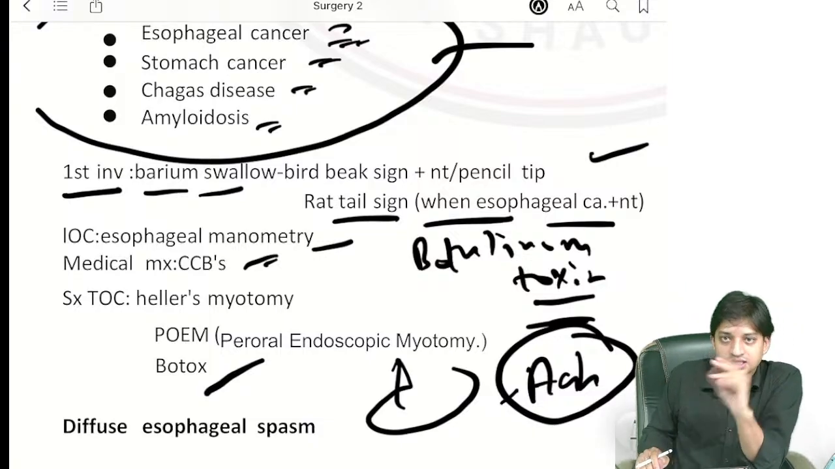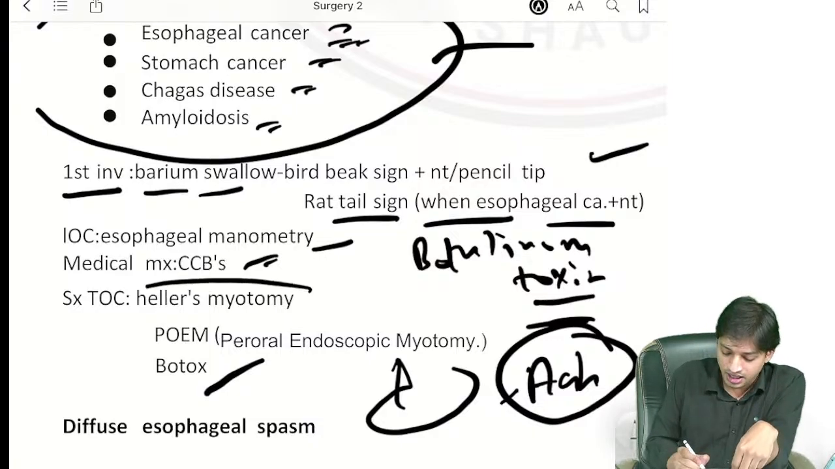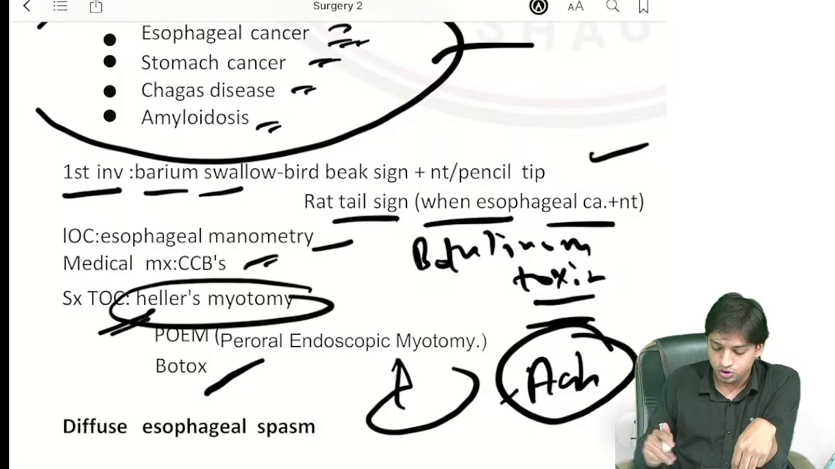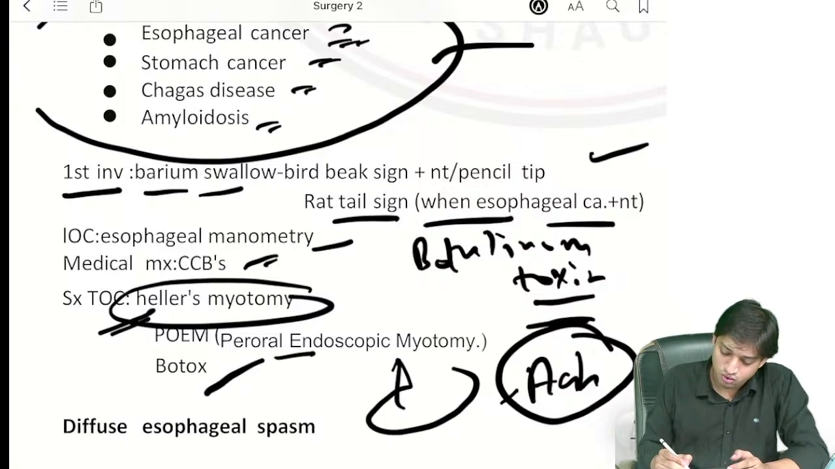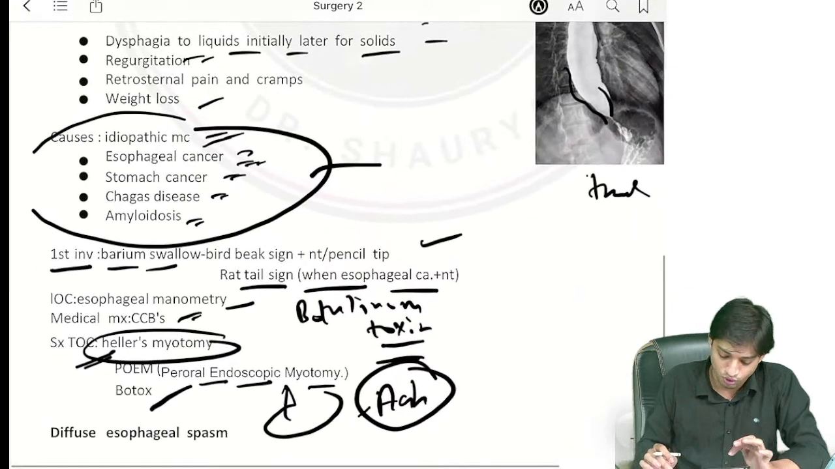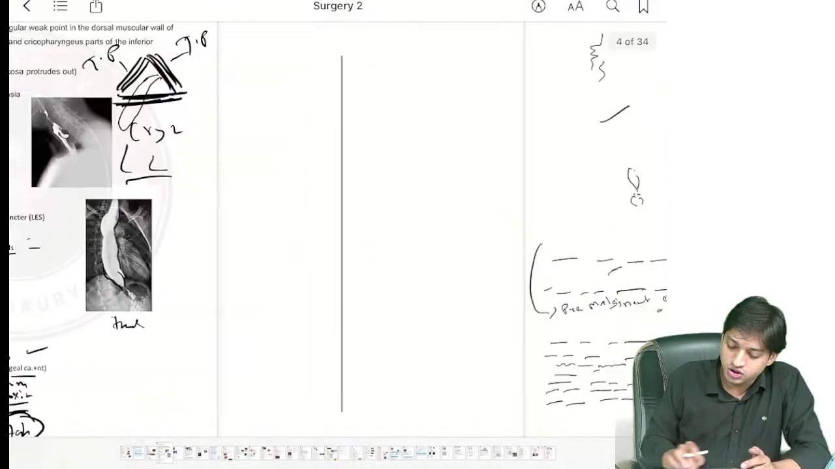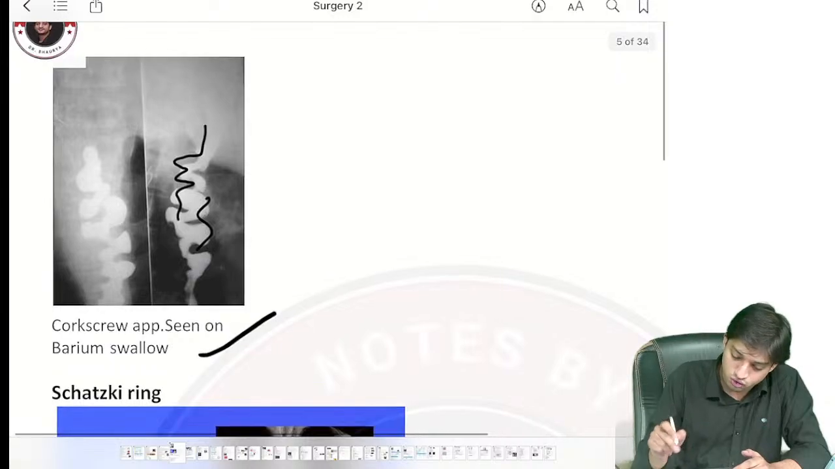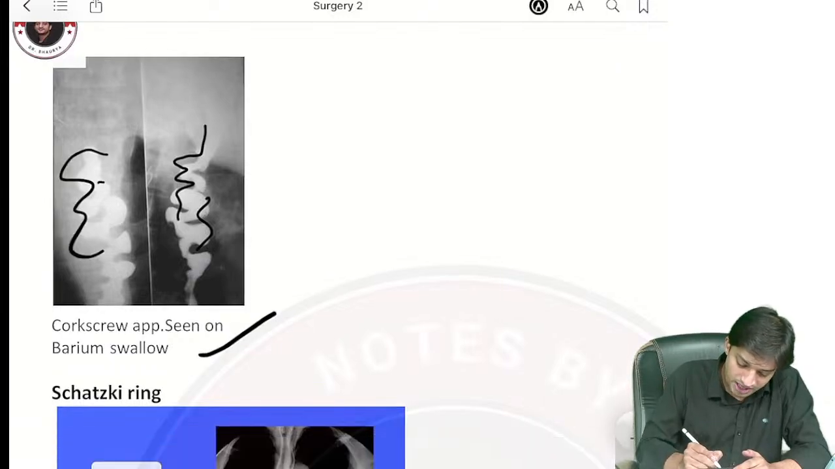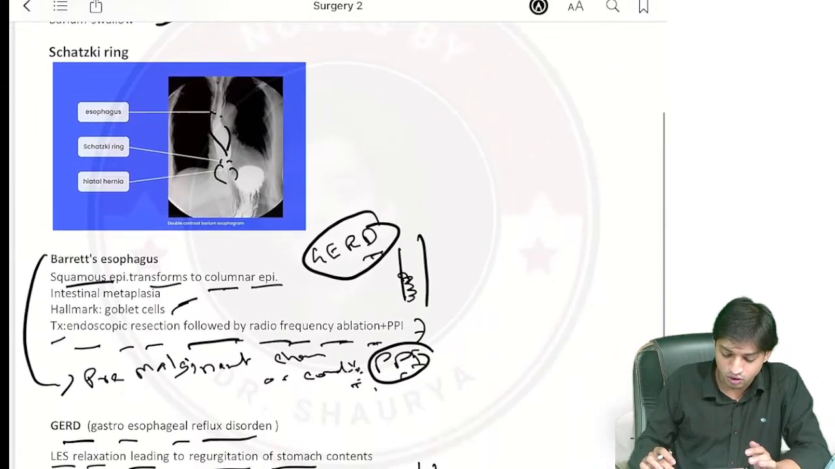Now, surgical management, what are you going to do? You are going to do Heller's myotomy, most important. Then you can do per oral endoscopic myotomy also, POEM. Coming to diffuse esophageal spasm, also called nutmeg esophagus, you can see here the corkscrew appearance. We have discussed this in barium swallow, right?